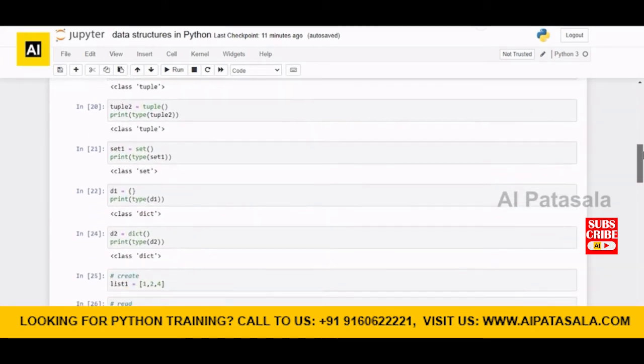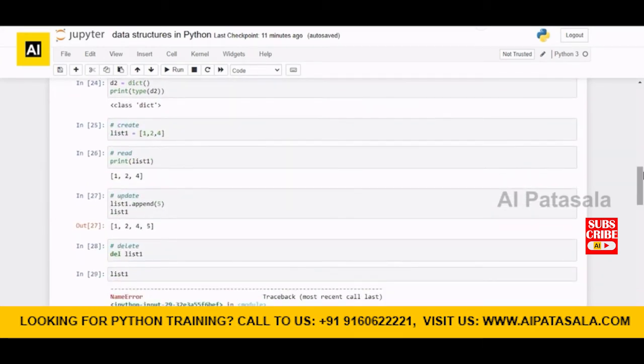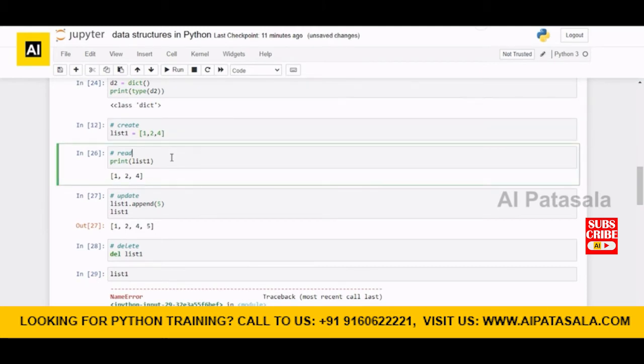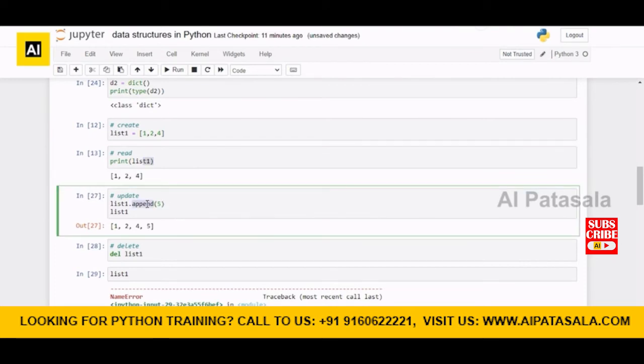creating a list. So we can create the list. I had created it using 1 2 3 4. Actually there is no 3, only 1 2 4. And then I can create it, I can read it, and I can update it using a function called append.